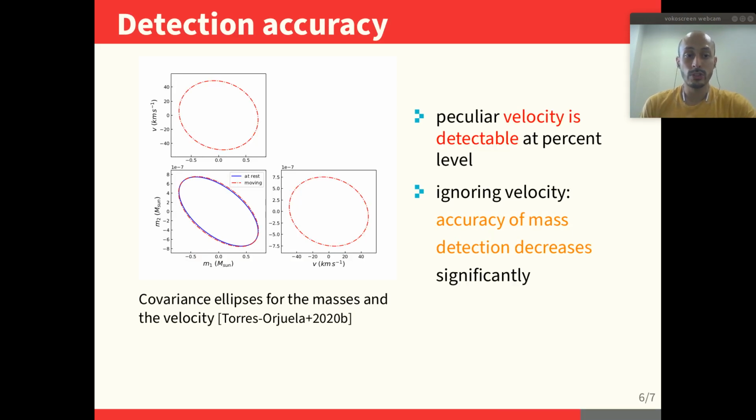We then also considered how accurately the velocity could be detected for this example, and also which effect this would have on the masses. We see that for this case of a source moving 1000 kilometers per second, we would be able to measure the velocity to a level of around 40 kilometers per second based on a Fisher matrix analysis.